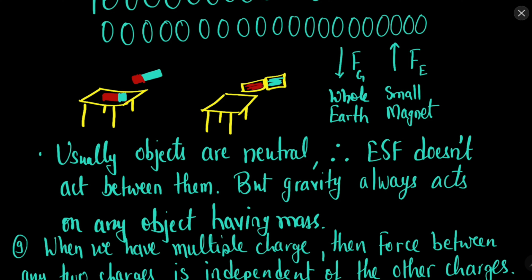This small magnet will attract the magnet towards itself. The complete earth will not be able to hold this magnet on the table. So this is how strong the electrostatic force is. Gravity is very weak.